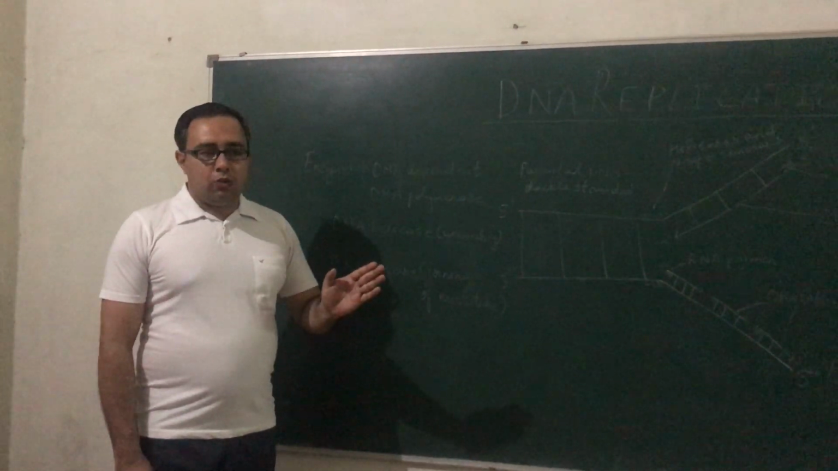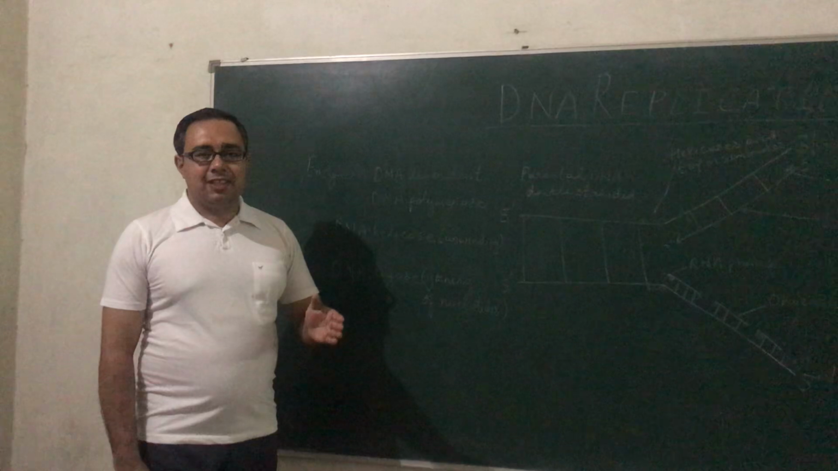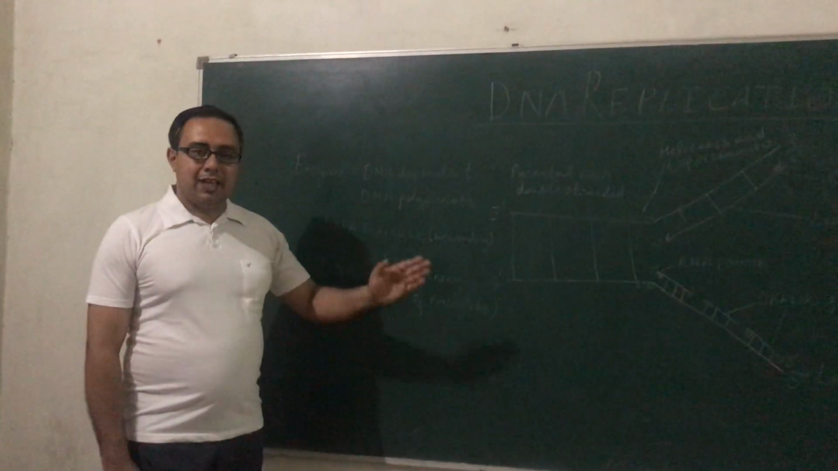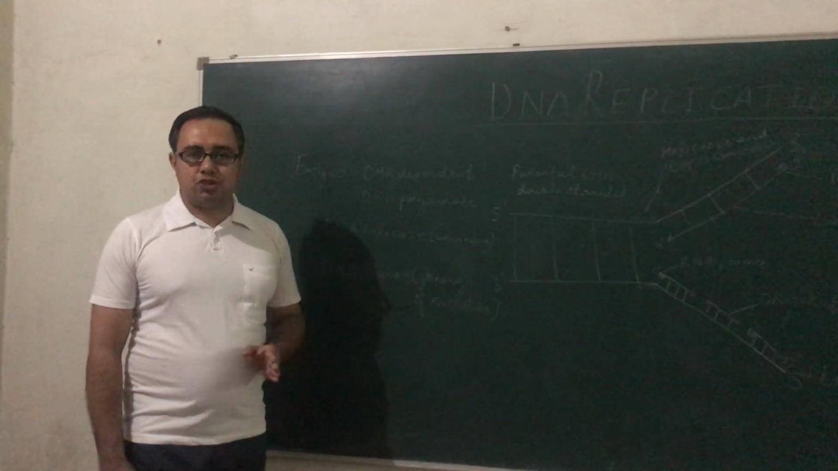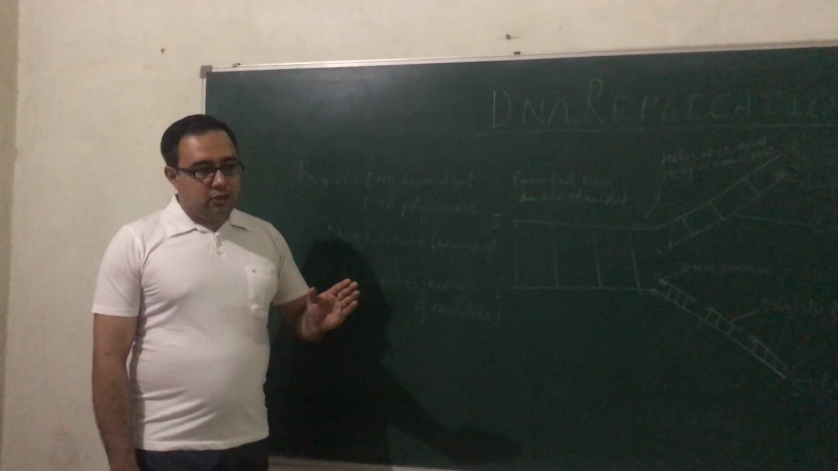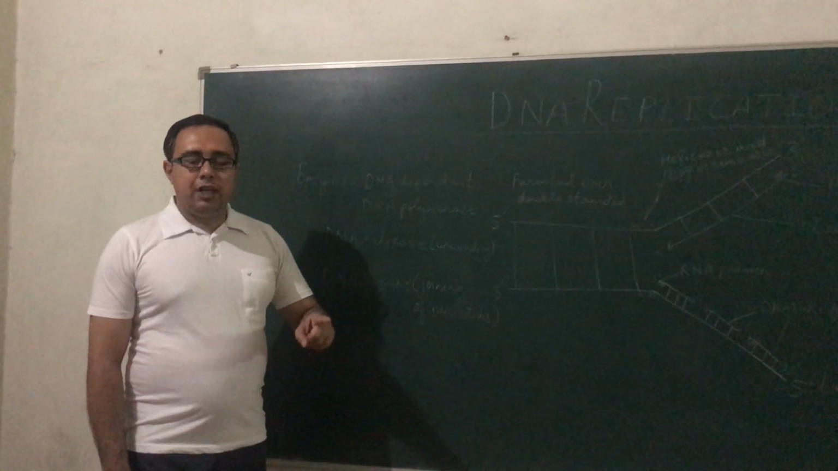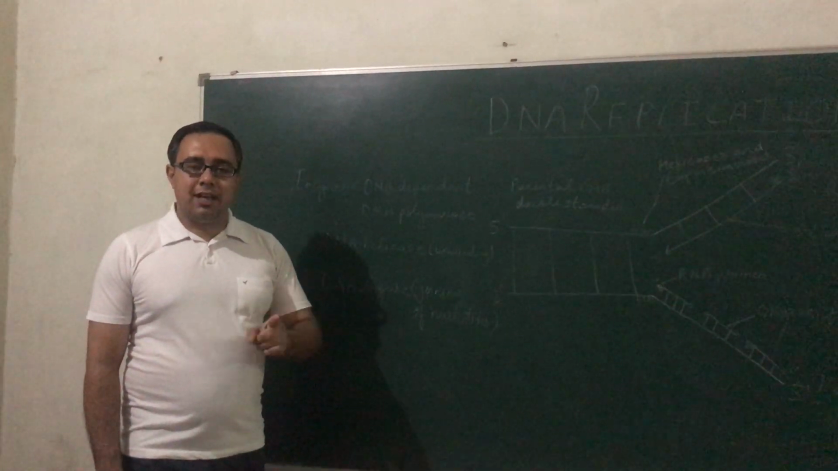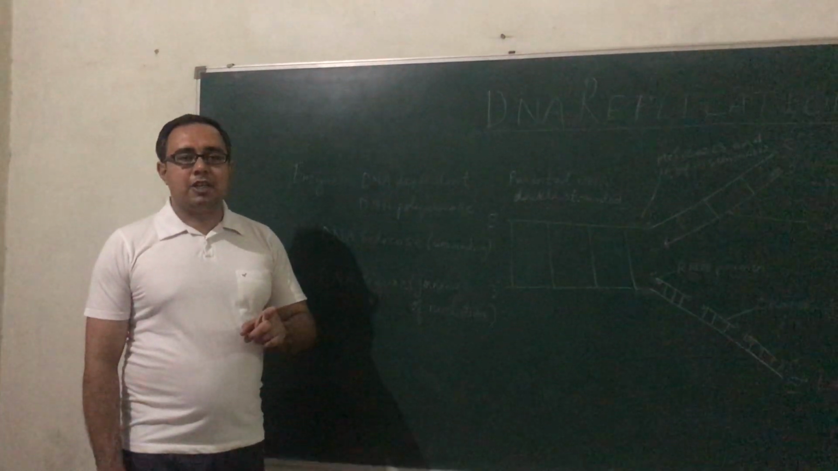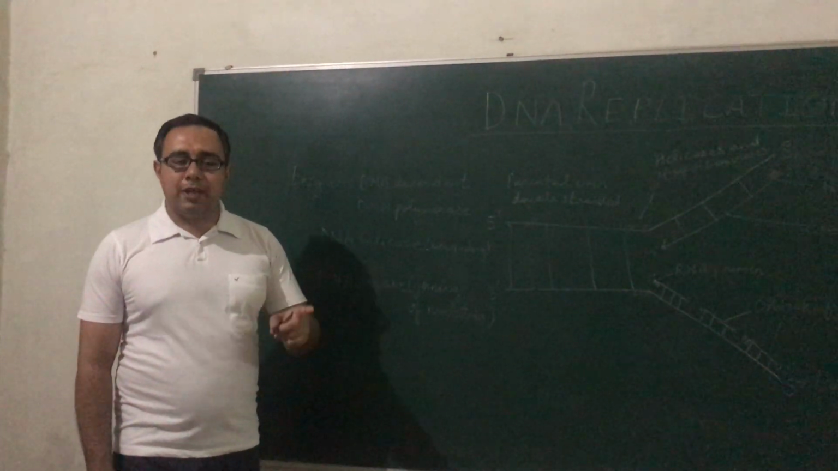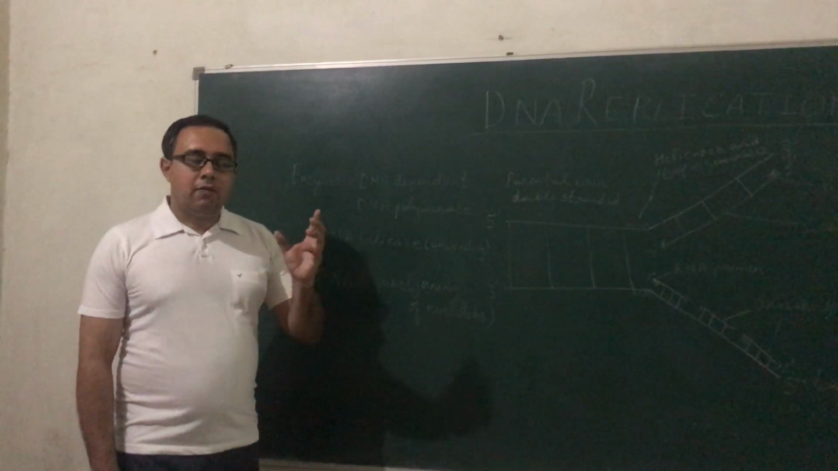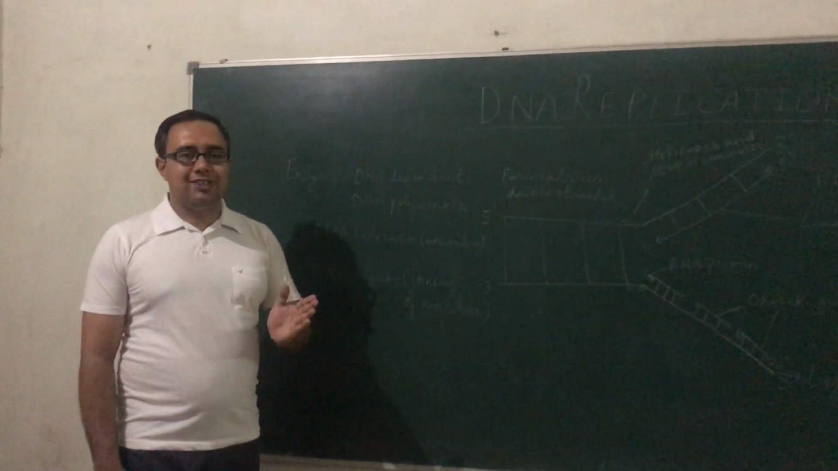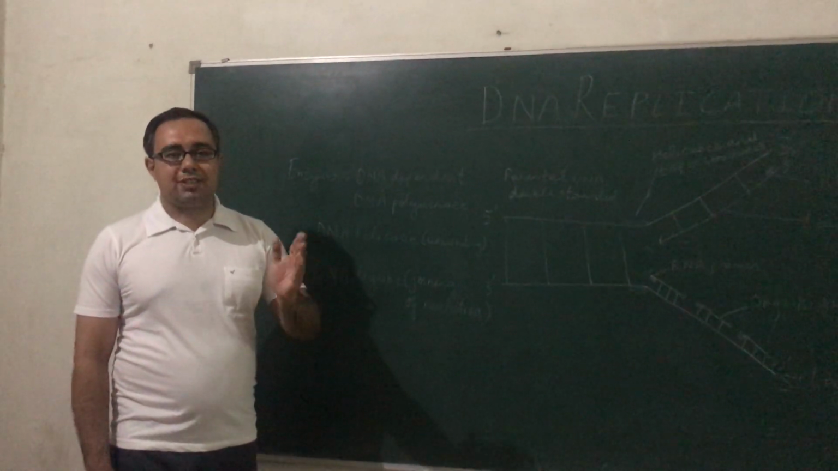Watson and Crick, who discovered the structure of DNA, suggested that during DNA replication, one strand of the DNA serves as a template for the formation of a new DNA strand. And during DNA replication, only one strand of DNA enters into the daughter cell. That's why DNA replication is known as semi-conservative replication, because only one parent strand of DNA is conserved, or you can say it is transferred into the daughter cell.